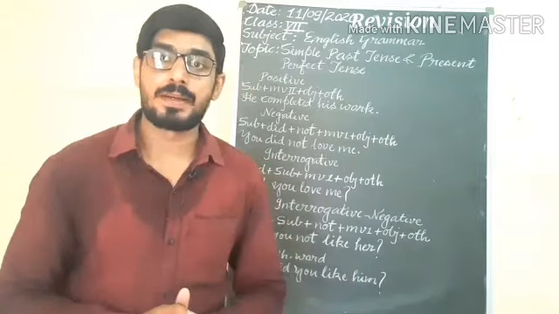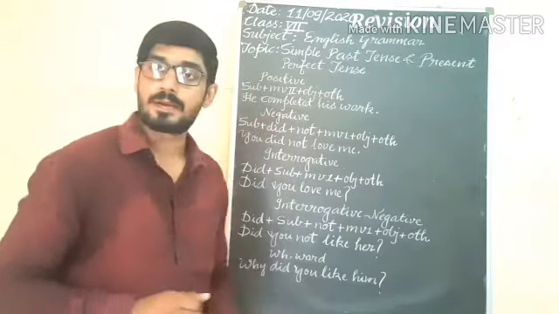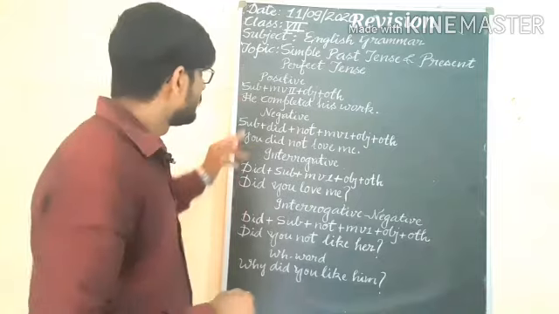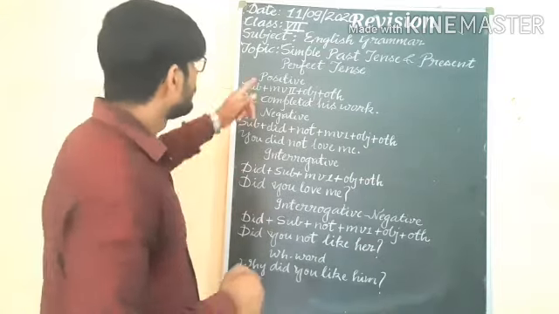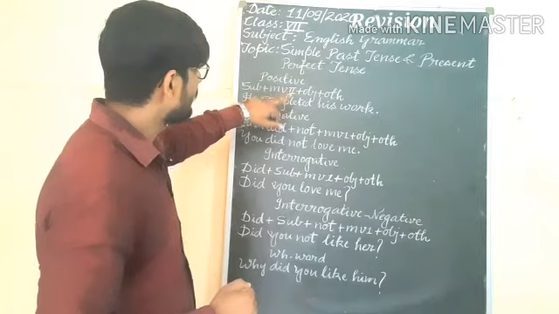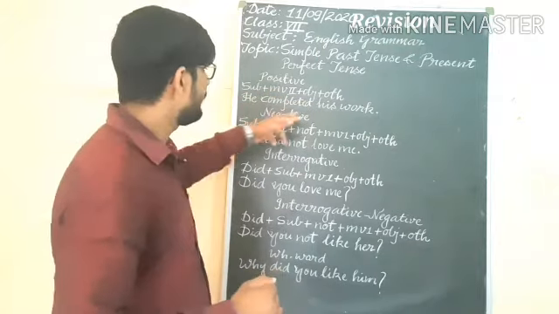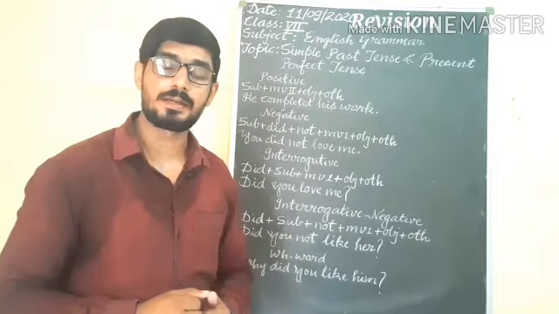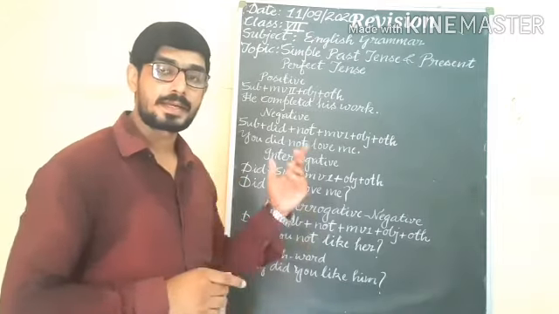Students, we will revise the next chapter, simple past tense and present perfect tense. Look at the word structure and examples. In positive sentence: subject, main verb second form plus object plus other. He completed his work. Understand? With all pronouns we will use the main verb second form here.